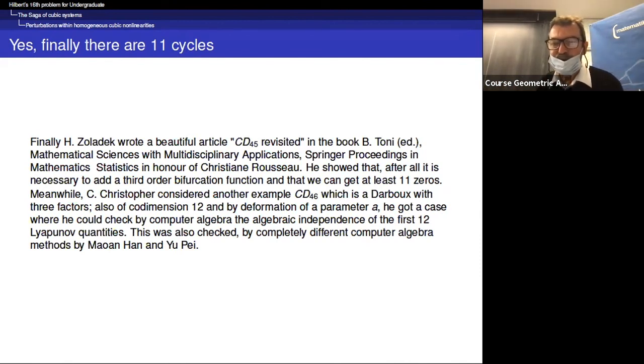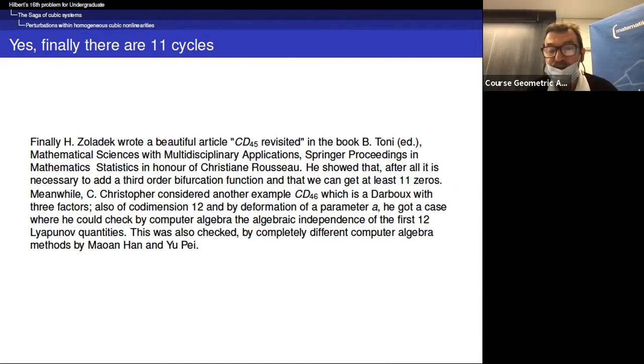He showed that after all, it is necessary to add a third order bifurcation function. You go to the first derivative of the first return map depending on one parameter epsilon. Okay, we get at least 11 zeros.